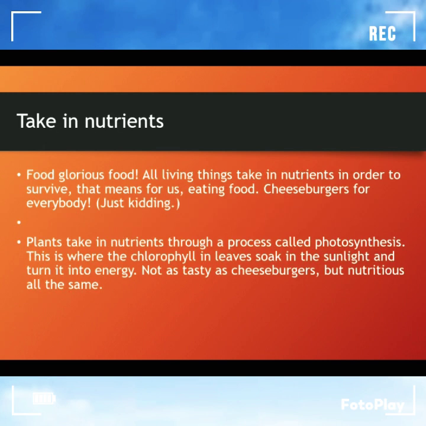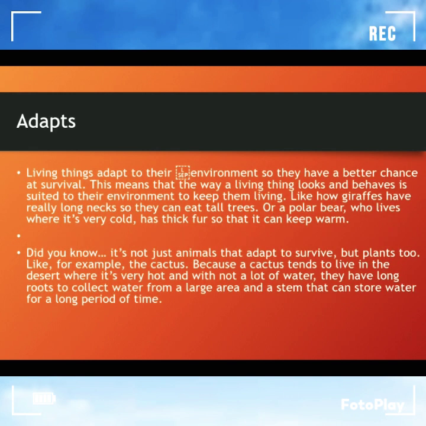Take in nutrients. Food, glorious food. All living things take in nutrients in order to survive. That means for us, eating food, cheeseburgers for everybody. Just kidding. Plants take in nutrients through a process called photosynthesis. This is where the chlorophyll in leaves soaks in the sunlight and turns it into energy. Not as delicious as cheeseburgers, but nutritious all the same.